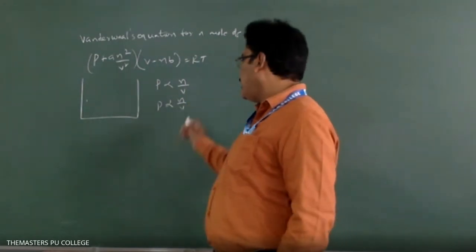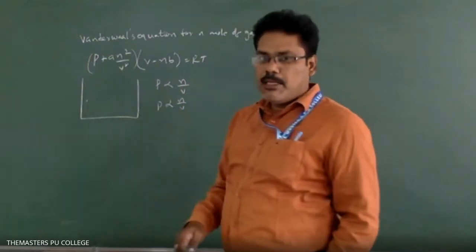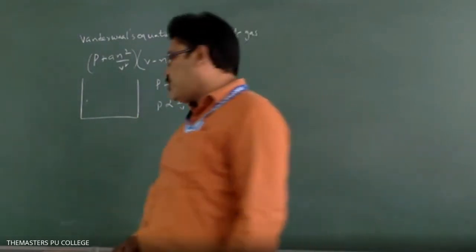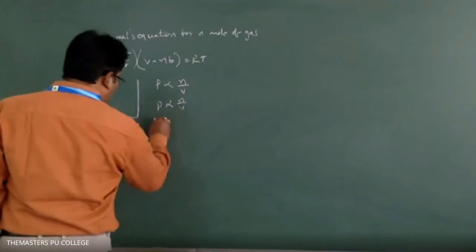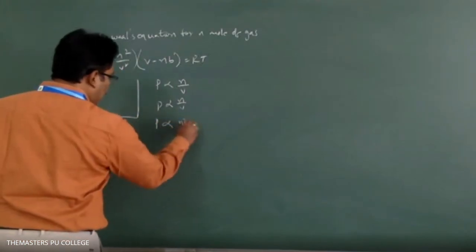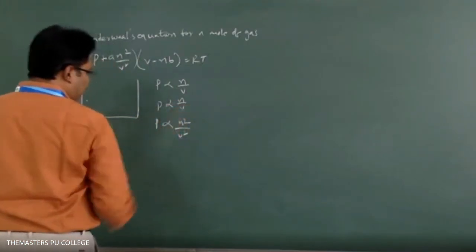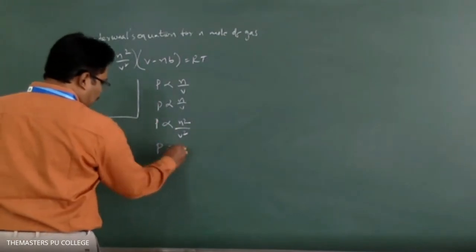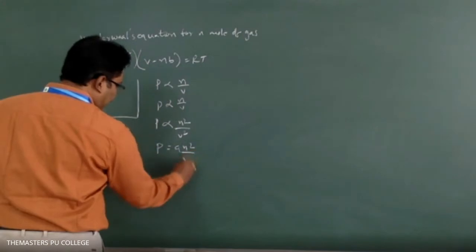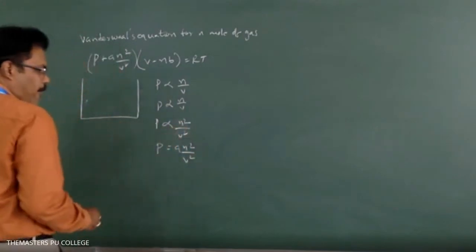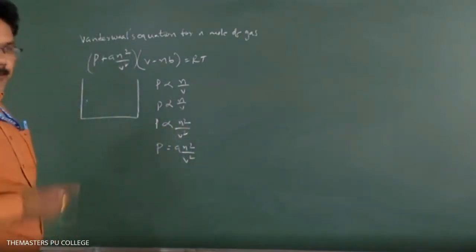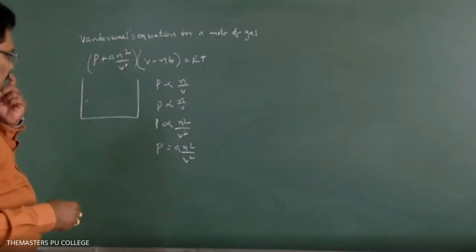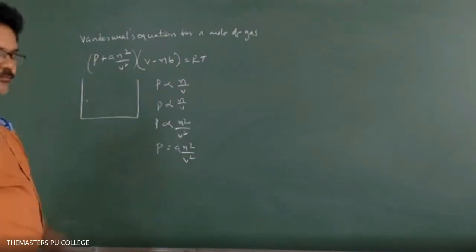So let's look here. The pressure exerted by the gas molecules at high pressure is proportional to n²/V². So P = an²/V². This is the corrected pressure.